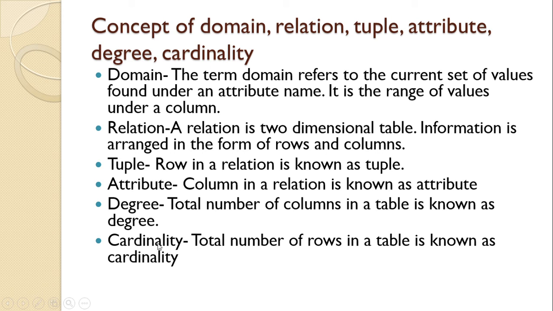Tuple. Tuple is the simpler name of row. Attribute. A column in a table or relation is known as attribute. Now degree. Total number of columns in a table is known as degree. Cardinality, total number of rows in a table is known as cardinality. So we have learned about domain. Domain means pool of values or range of values.